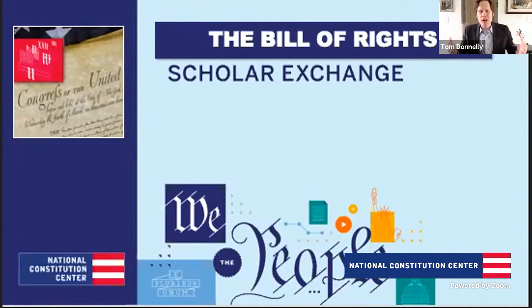For the founding generation, the thing to remember about them is that they were children of the Enlightenment. And by that, I mean that they tried to learn from history. They tried to learn from their own experience and pull ideas from both of those sources to really make good decisions, to pull the best lessons, the best ideas from prior experience. And so when we're looking at the rights that end up in the Bill of Rights, there are two key initial sources we can think of that come from before the Constitutional Convention. One of them is English history.